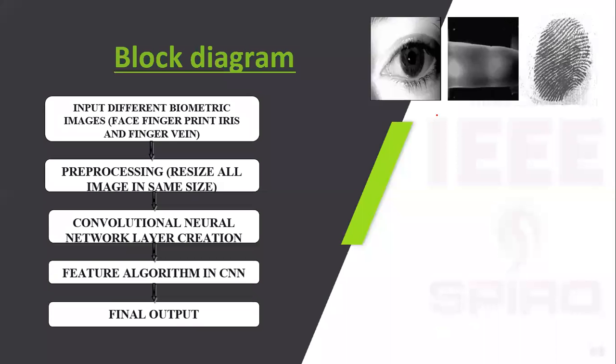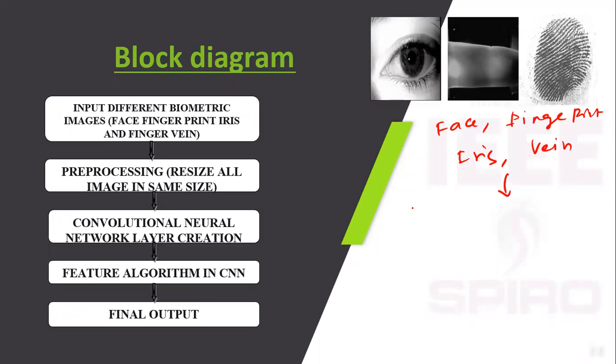This is the block diagram. First, input different biometric images, like face, fingerprint, iris, and finger vein. Next is the pre-processing step.